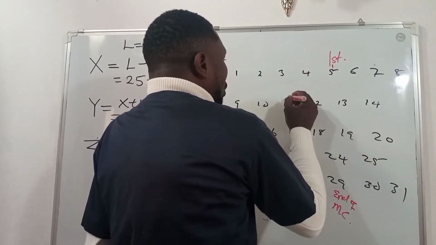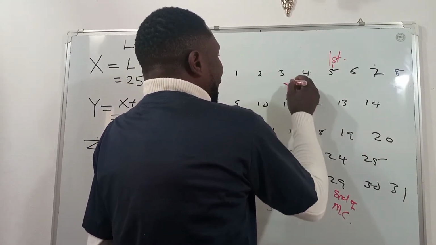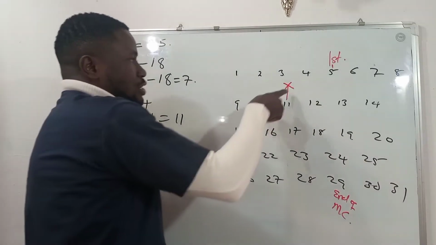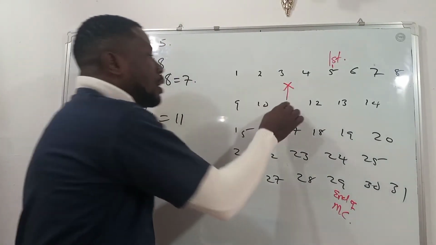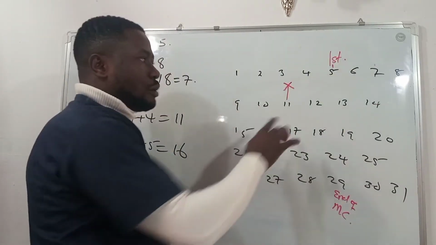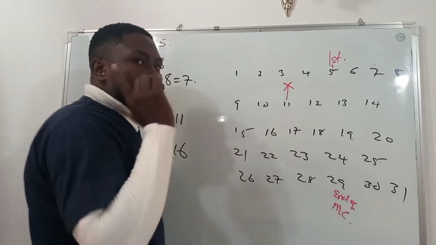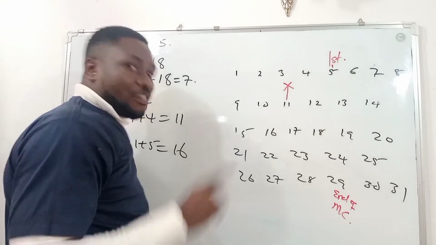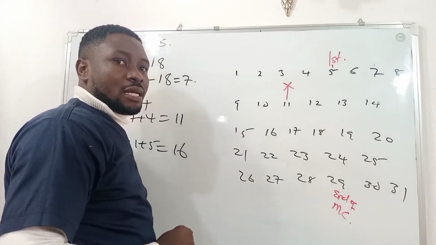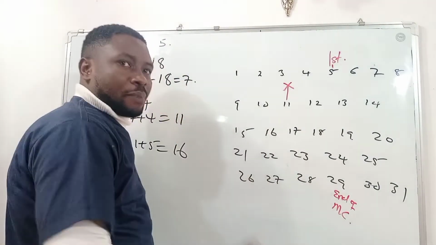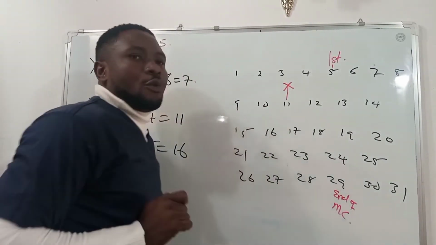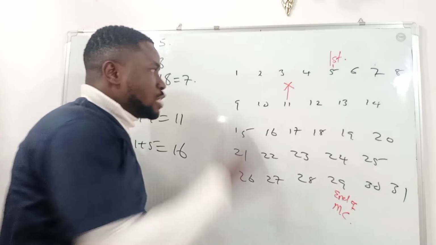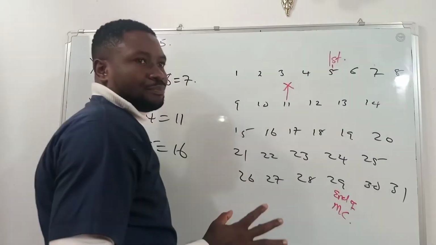So this is X, where X represents the beginning of our fertile period. That means from the 11th of this month, this woman is supposed to stay away from sex if she is not expecting a baby. But if she wants to get pregnant, she can go in. That's what it means from the 11th of this month.